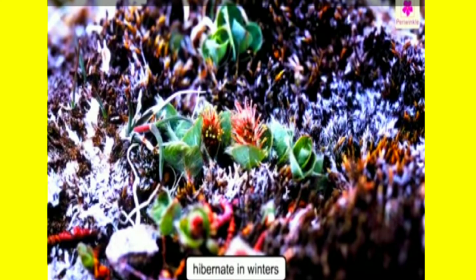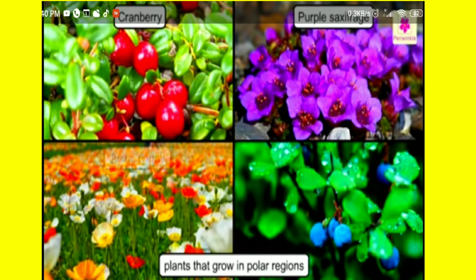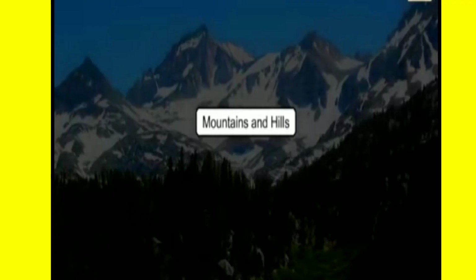These plants also hibernate, as in they rest in the soil during the long winters and wait for summer time to bloom again. Plants like cranberry, purple saxifrage, Arctic poppy and blueberry are plants that grow in polar regions.